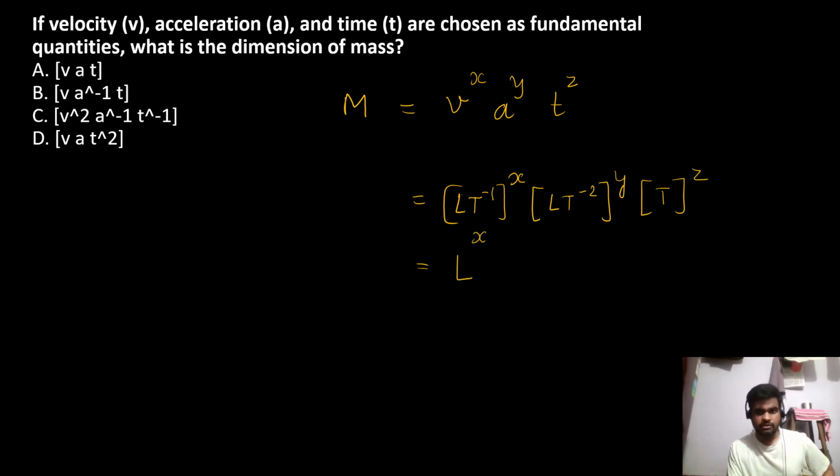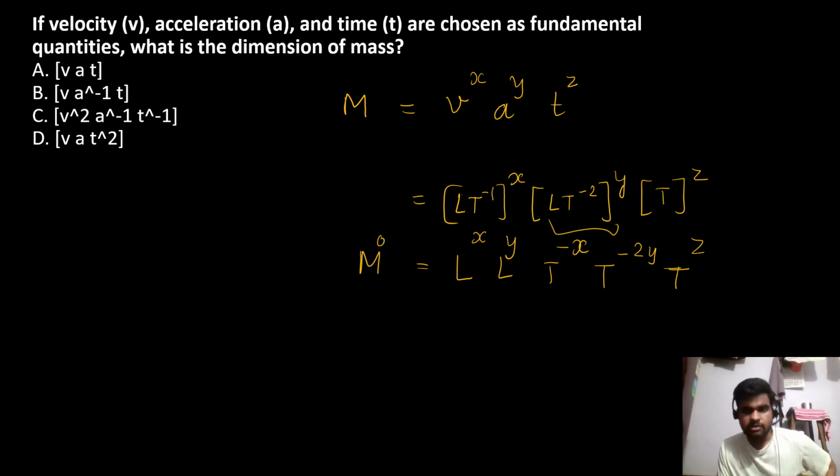L raised to x, here L raised to y, T raised to minus x, from here T raised to minus 2y, and from here T raised to z, and this is M raised to 0. So mass, there is no mass term on the right hand side. Yeah, sorry. This is not 0, this is 1.